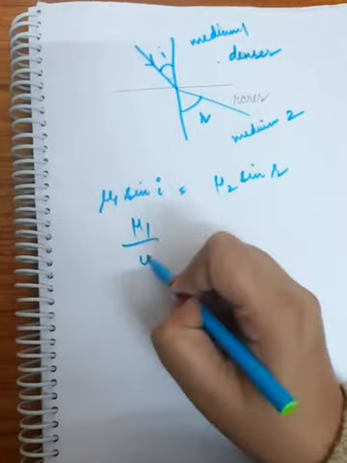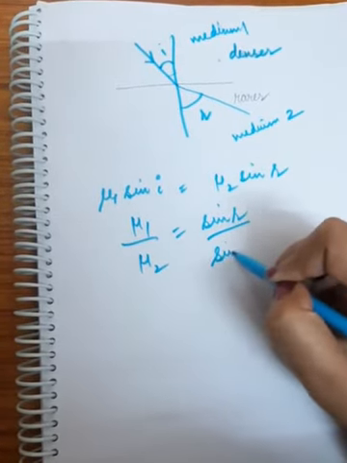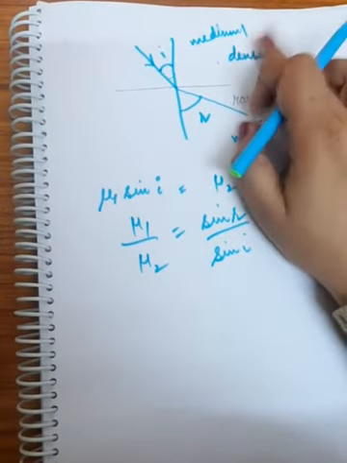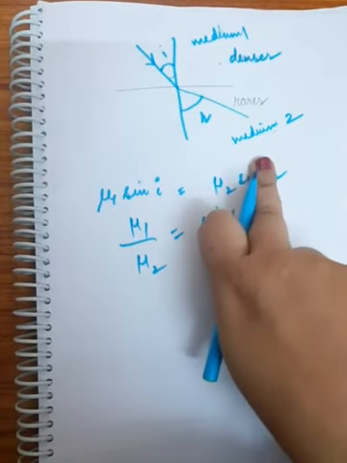Mu1 by mu2 equals sin R by sin I. Always remember, the medium from where the light is coming is always named medium 1, and the medium to where the light is going is always named medium 2. So medium 1 is denser and medium 2 is rarer.